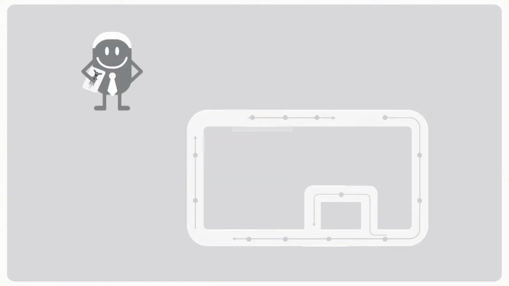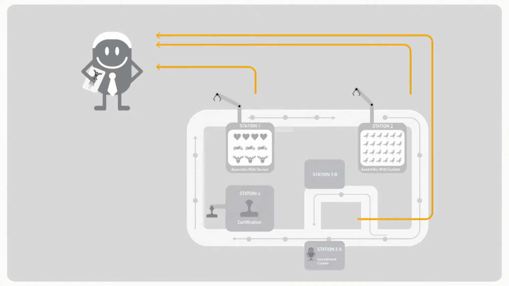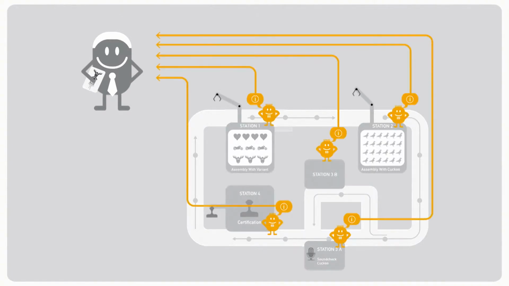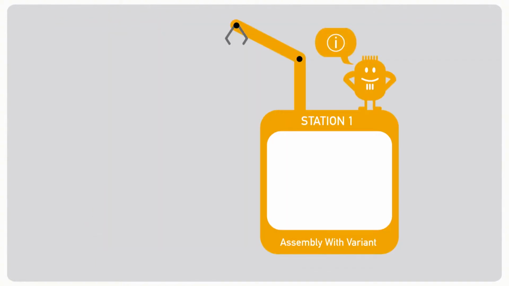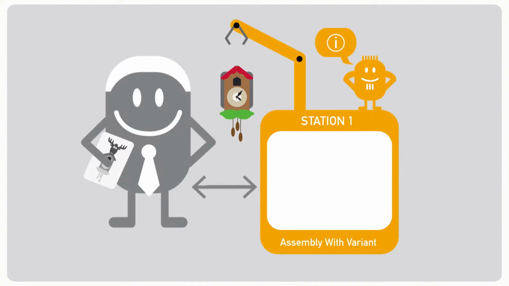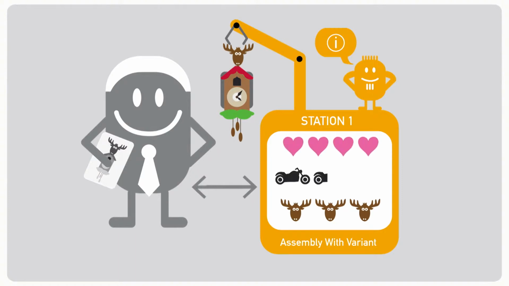The product agent knows which manufacturing steps are necessary to make its product. This is what it communicates to the other agents as soon as the product enters the assembly line. The product agent then computes the optimum throughput on the basis of the assembly and transport cost data it receives from the other agents. The resource agents, which offer the manufacturing steps, so-called skills, report whether they are connected to the system, what skills they are able to perform, and what capacities are available.